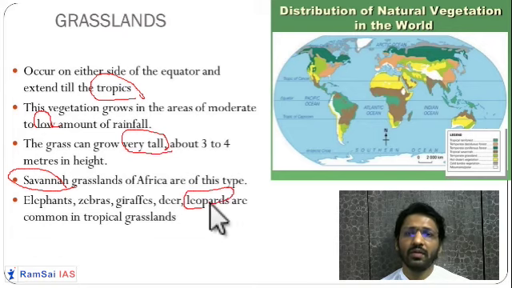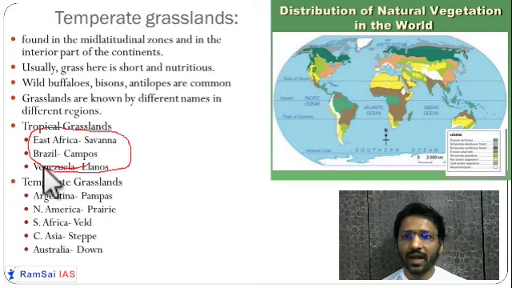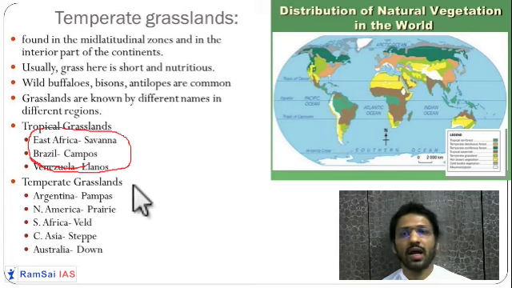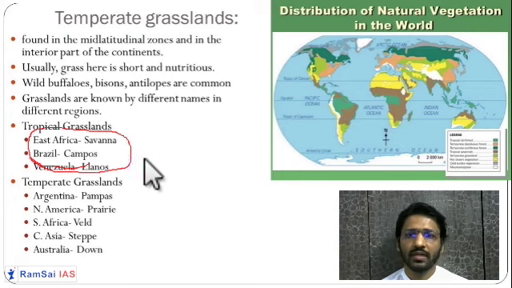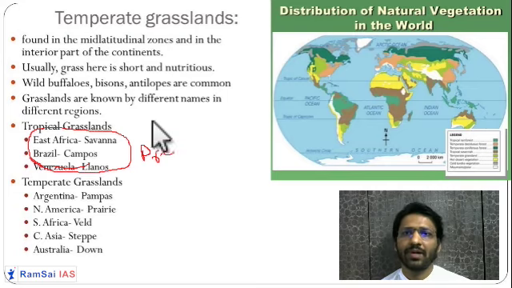It is known by different names. Okay, so you can see over here in East Africa it is known as savanna. In Brazil it is known as campos, and in Venezuela it is called llanos. So they are very important. Okay, these names are very important from your prelim point of view. So remember these names. The next type of grassland is the temperate type of grassland.